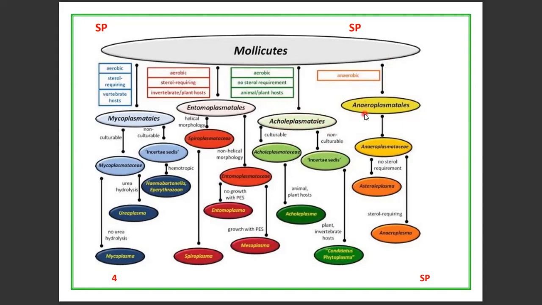And Anaeroplasmatales, they are completely anaerobic. So in the Mollicutes, only one type is anaerobic, that is Anaeroplasmatales. So in this Mycoplasmatales, one of the best examples is Mycoplasma.